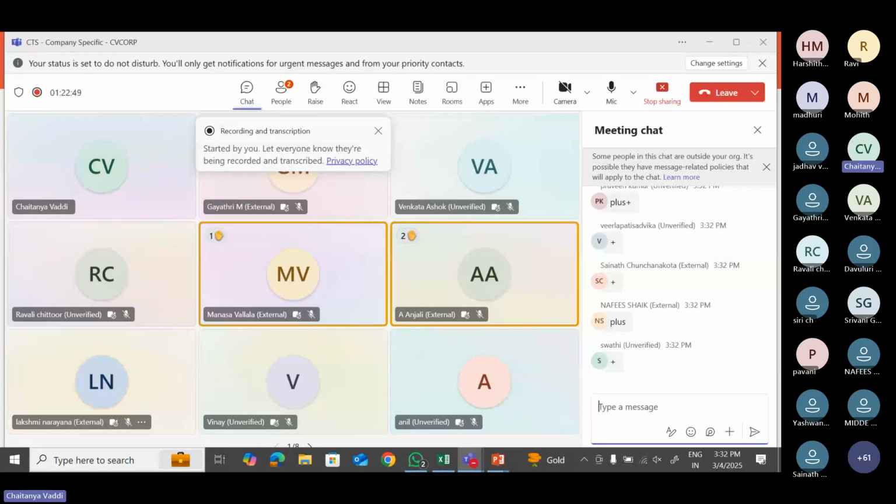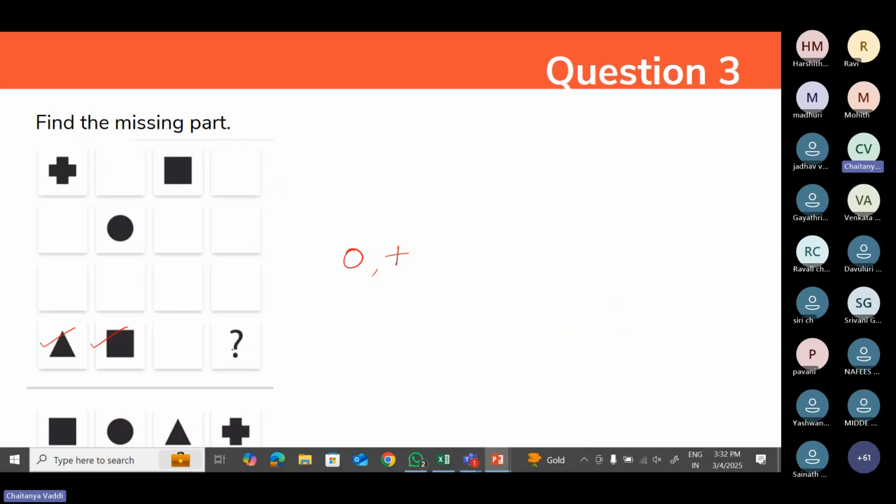Yeah, very good. Yes, the majority of the people are posting it as plus. Okay, why is it plus? It's very simple. How can we decide whether it is circle or plus? It's very simple, basically. If you observe here, we have plus in the first row.